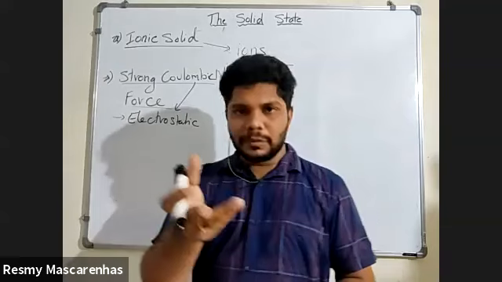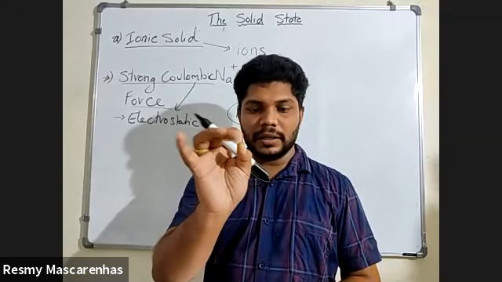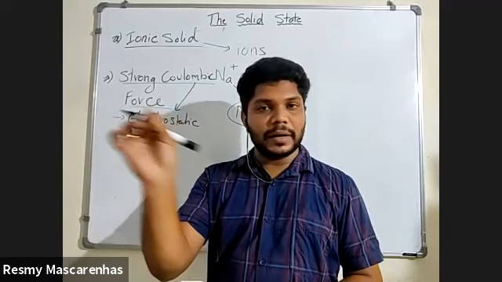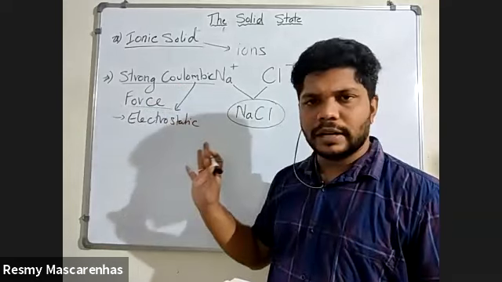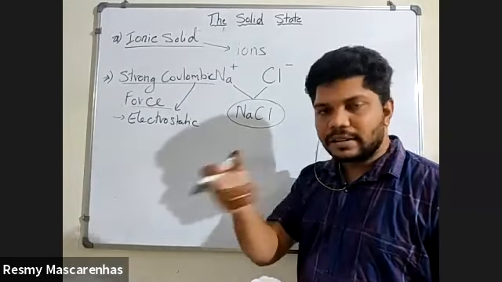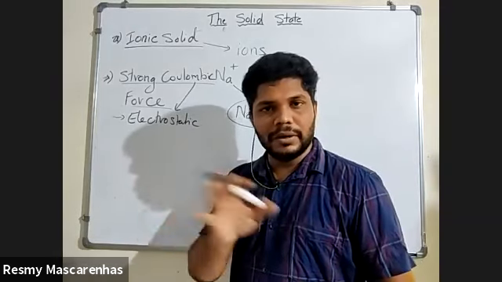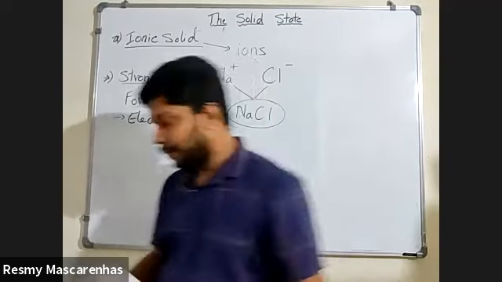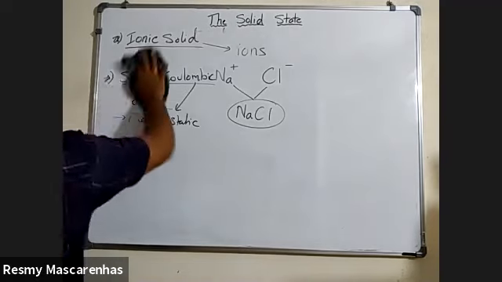So if they ask you to write about an ionic solid, the very important thing is you will write down the first line, that is, ions are the constituent particles of the ionic solid. Then you will mention this force, very important. Then you will mention the example, that is NaCl. And there are two properties I have told you now: hard and brittle, and high melting point and boiling point. Okay, fine. So only this much you need to do in ionic solid.